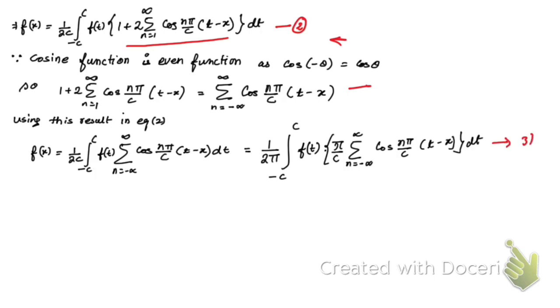This is equation number, suppose, 3. Now here you see, if you multiply this one and this one, then again you're going to get this, right? Because pi is going to be cancelled here. So hope you have understood this. So now why I have done this, let me tell you.